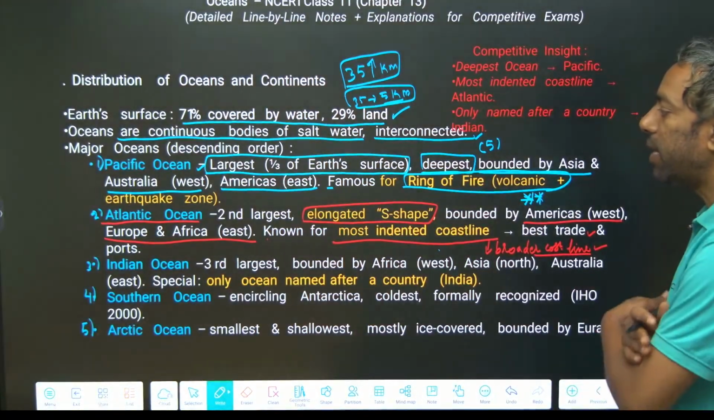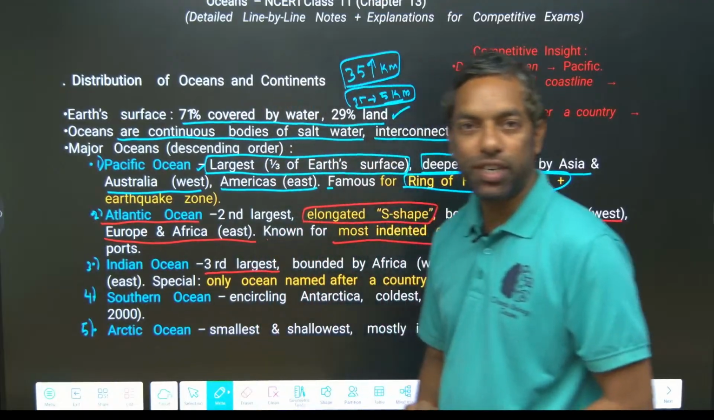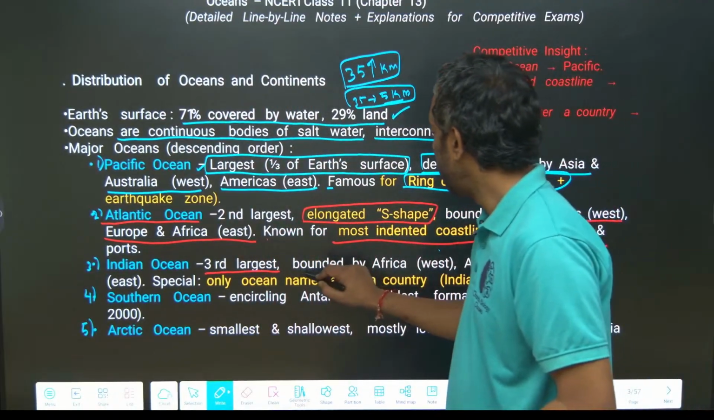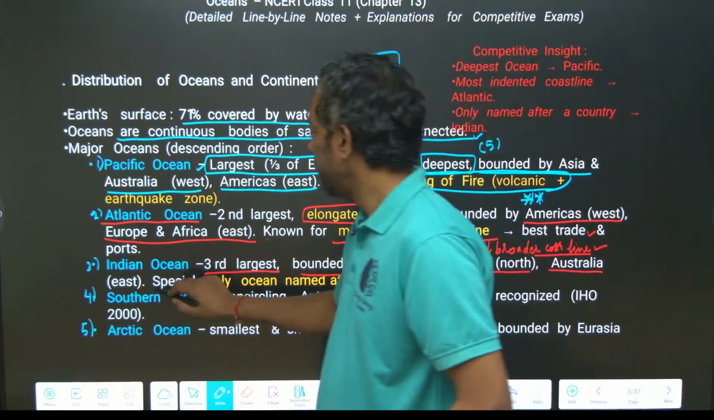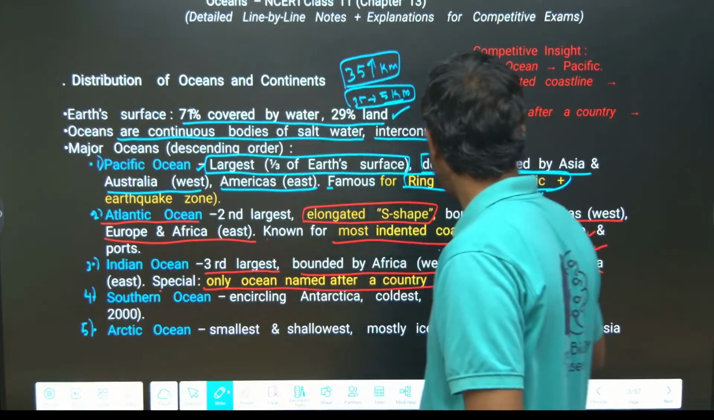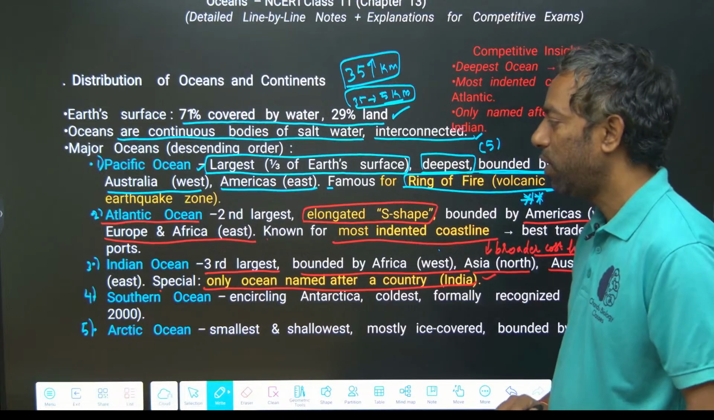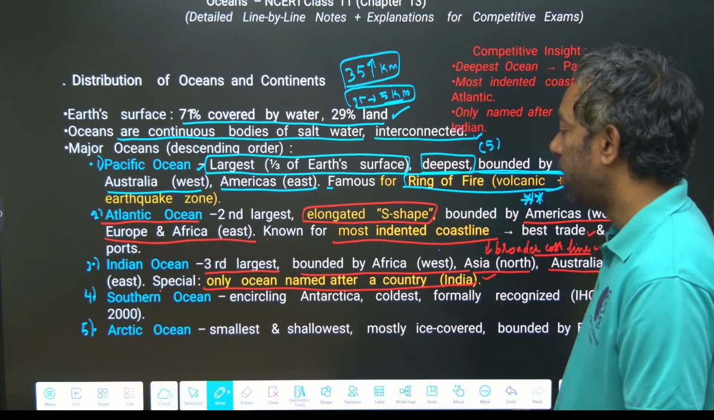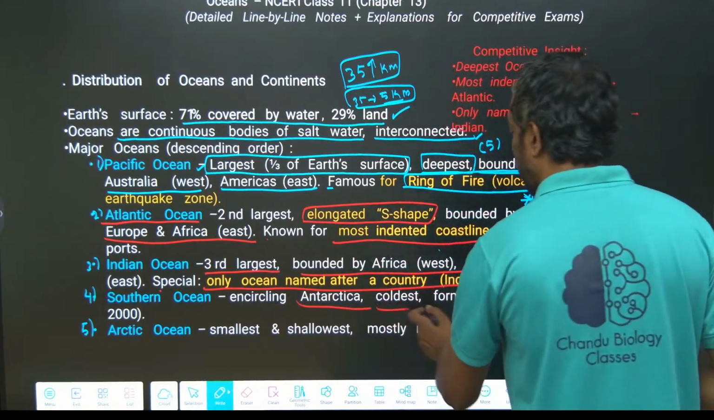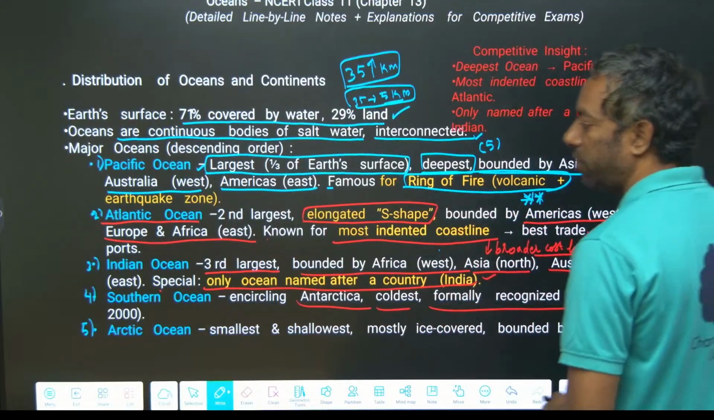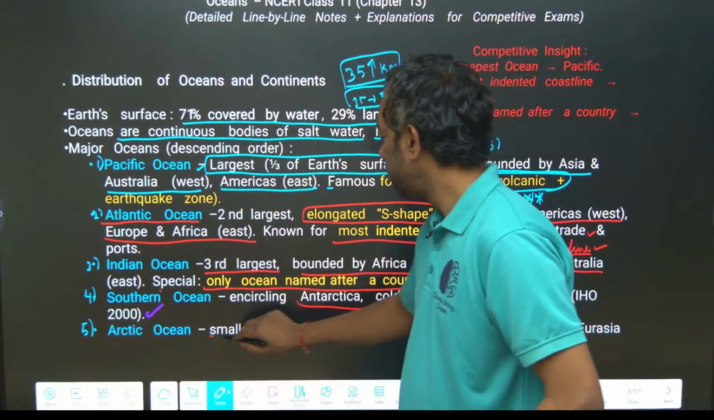Indian Ocean is the third largest ocean, bounded by Africa on the west, Asia on the north and Australia on the east. It is the only ocean named after a country, India. Next, the Southern Ocean encircles Antarctica. It is the coldest, formally recognized by the IHO in 2000. The Arctic Ocean is the smallest and shallowest.